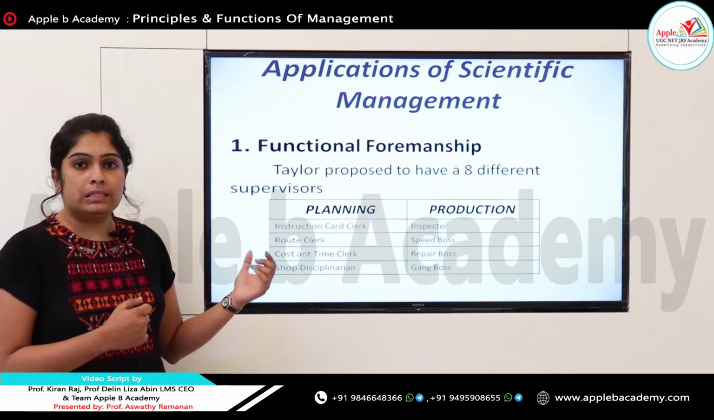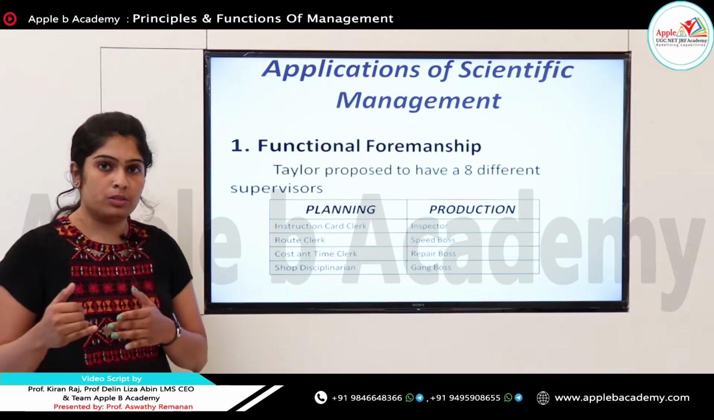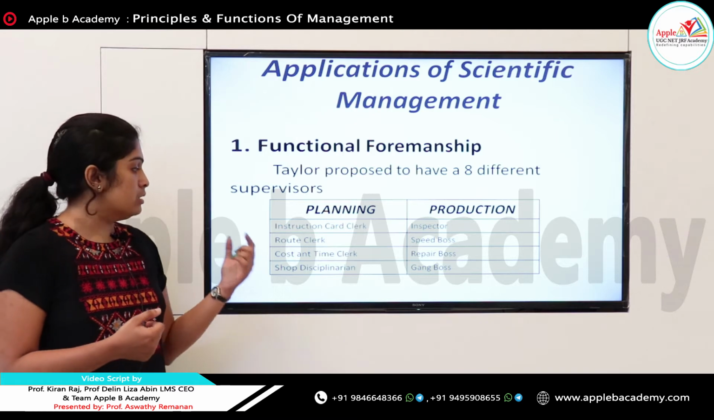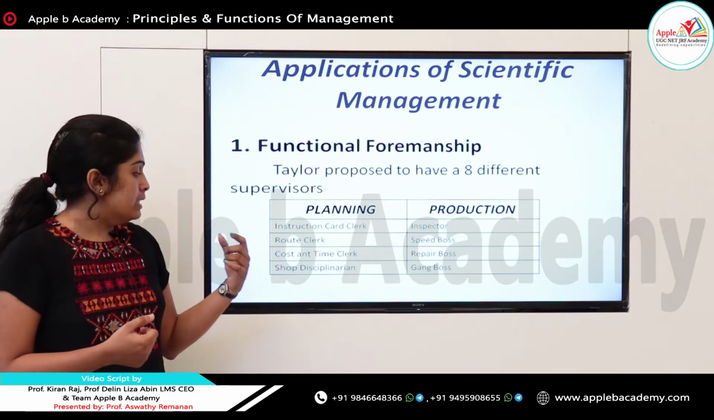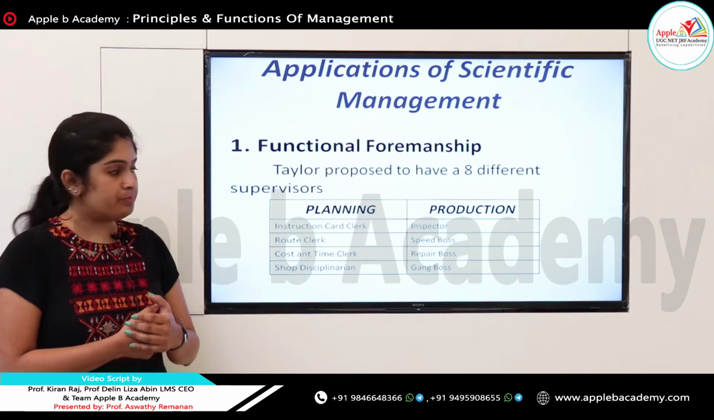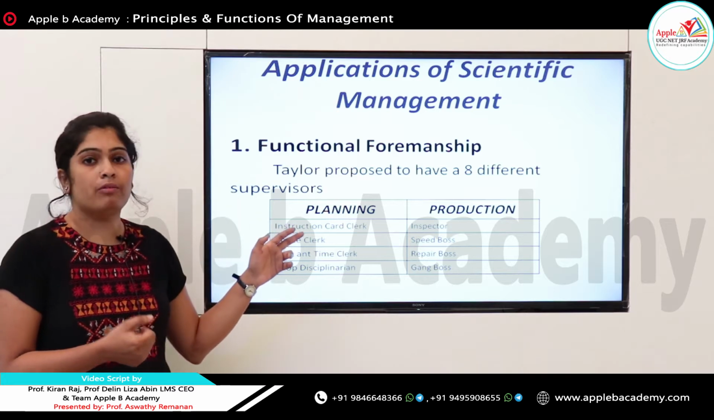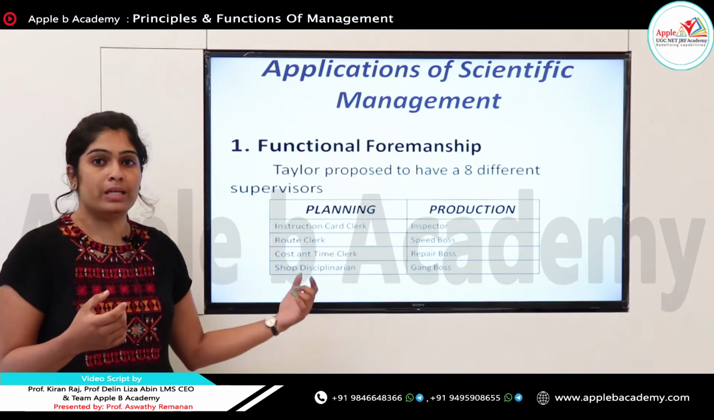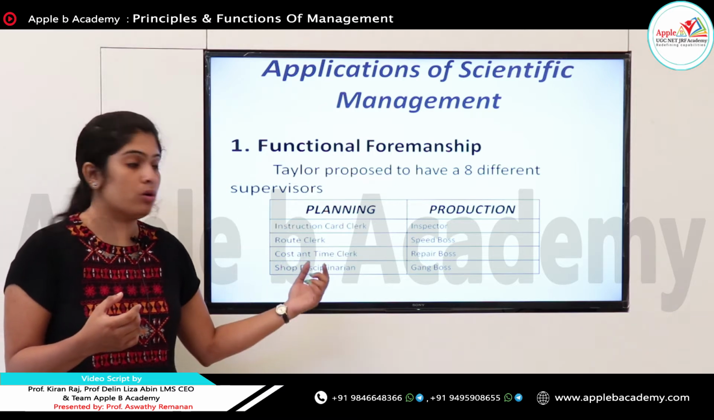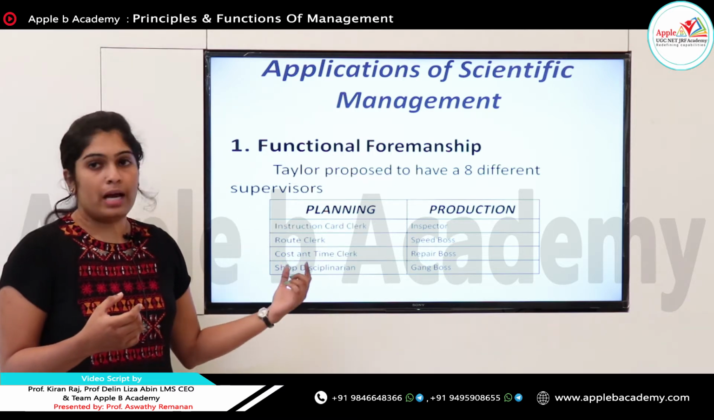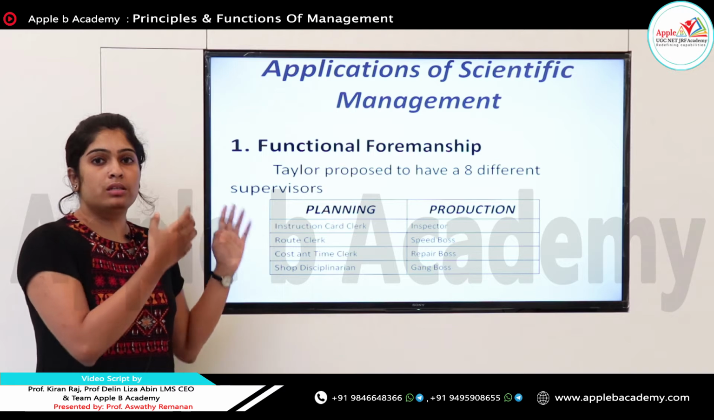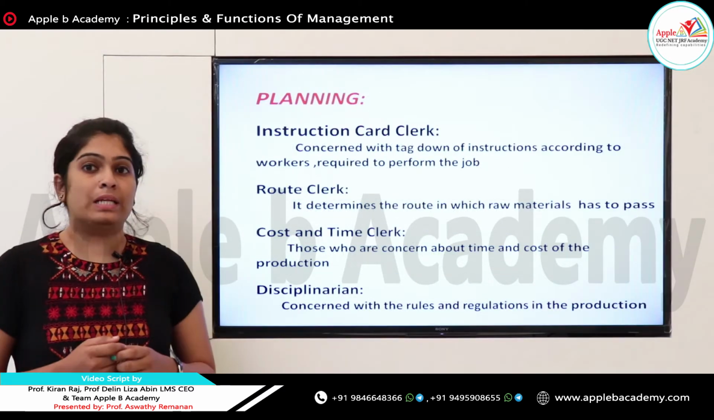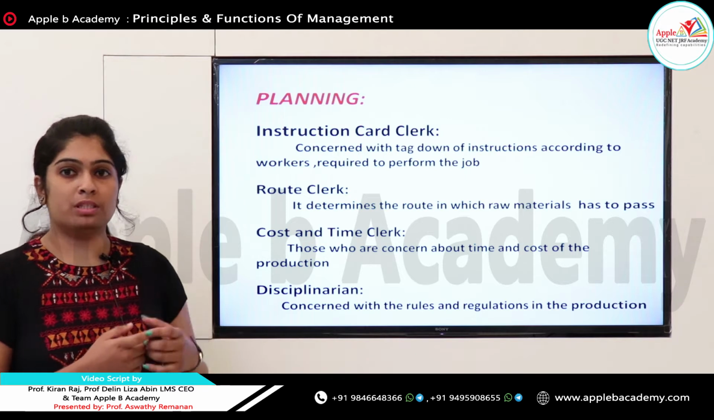First one is the planning section. In the planning, when we are planning something for the production, we should need an instruction card clerk, next a route clerk, a cost and time clerk, and the last one, the shop disciplinarian. And like this we also have a production area. While production is going on, we should need 4 supervisors: inspector, speed boss, repair boss and gang boss. So let's see what are the duties of supervisors in the planning section.